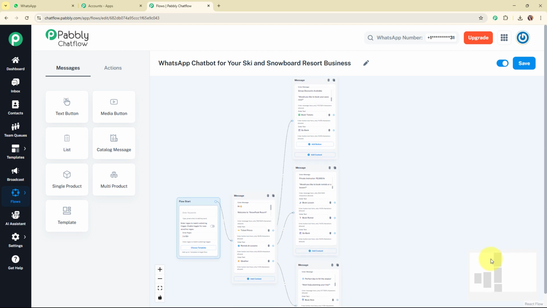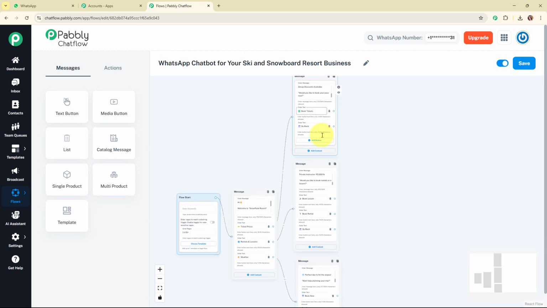Alright, so here in these quick reply buttons you can see we have added the quick reply button as book tickets, book lesson, book rental or book now. So basically these are some booking quick reply buttons.